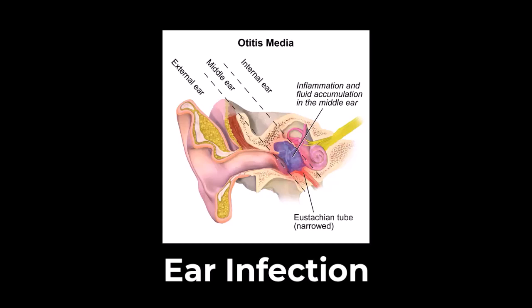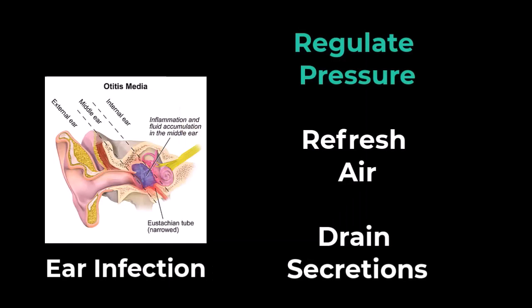Role of the eustachian tubes. The eustachian tubes are a pair of narrow tubes that run from each middle ear to high in the back of the throat, behind the nasal passages. The throat end of the tubes open and close in order to regulate air pressure in the middle ear, refresh air in the ear, and drain normal secretions from the middle ear.